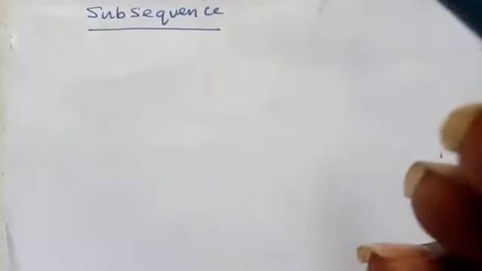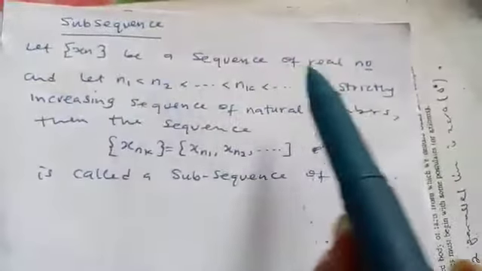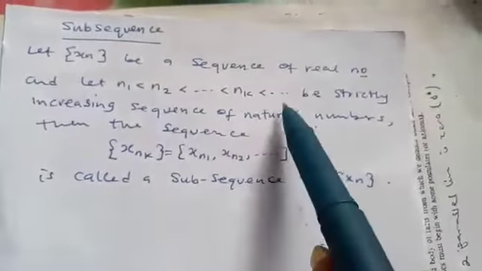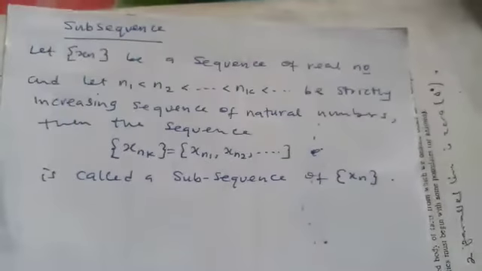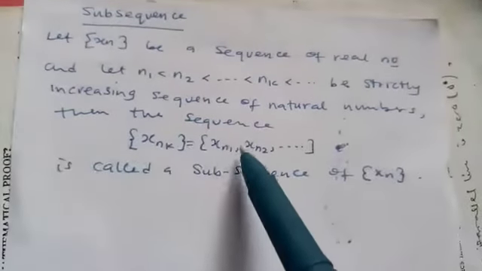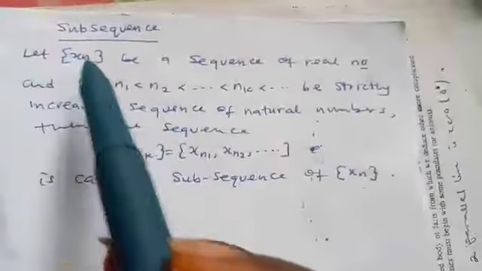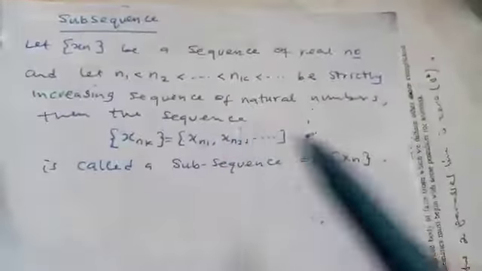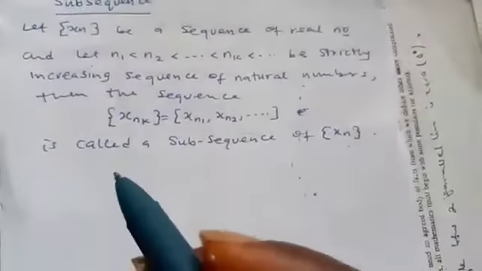Before we consider the theorem, let's consider this important definition. We have the subsequence. We define a subsequence as follows. Let s_n be a sequence of real numbers, and let n_1, n_2, and so on be an increasing sequence of natural numbers. Then x_{n_k} is called a subsequence of this. So if you can get a sequence from another sequence, the sequence that we can get is what we call a subsequence.